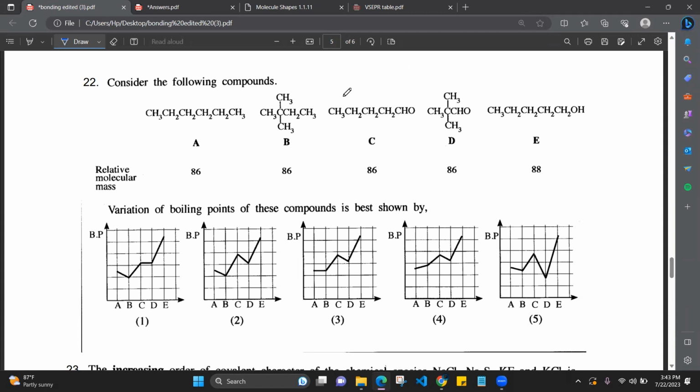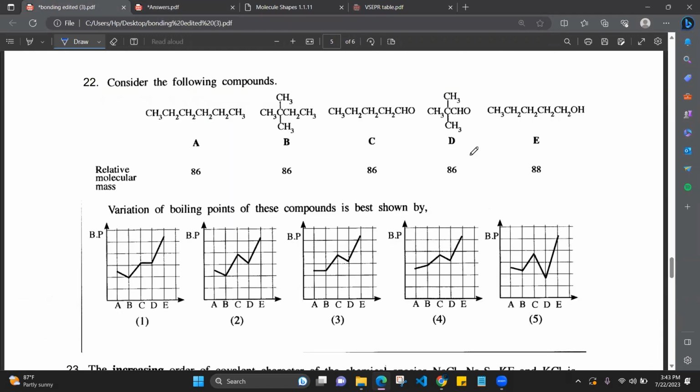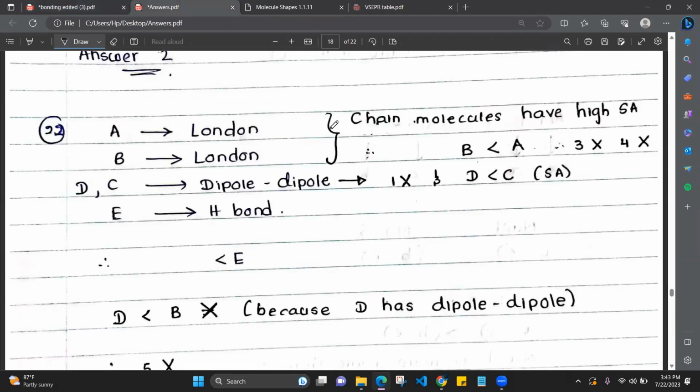C is polar. It is an aldehyde. So what is the interaction? Dipole interaction. D is also an aldehyde, again dipole interactions. E is alcohol, so it is having hydrogen bonding.